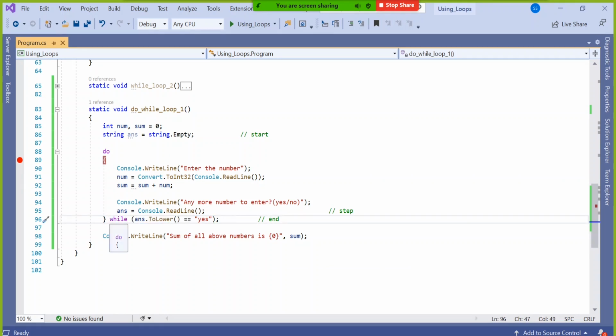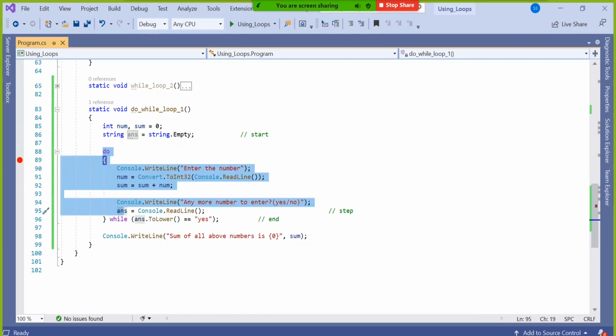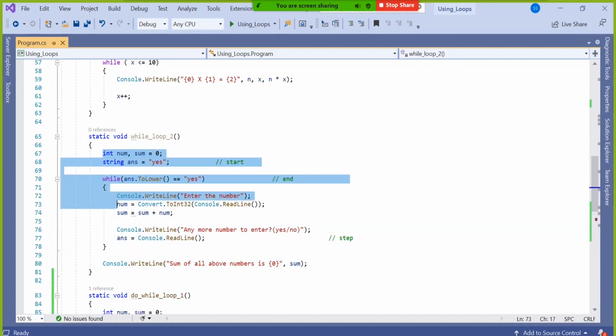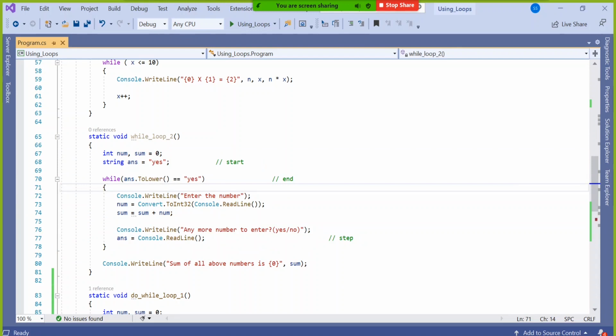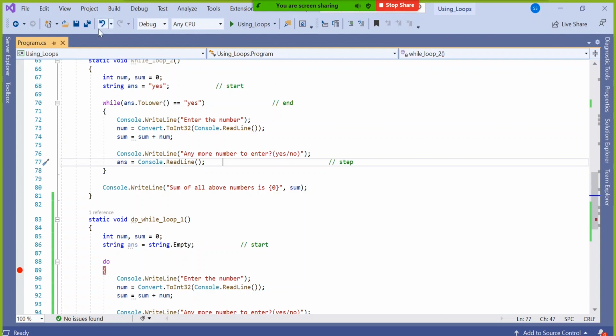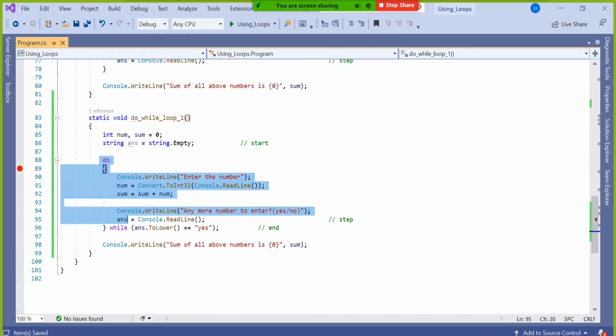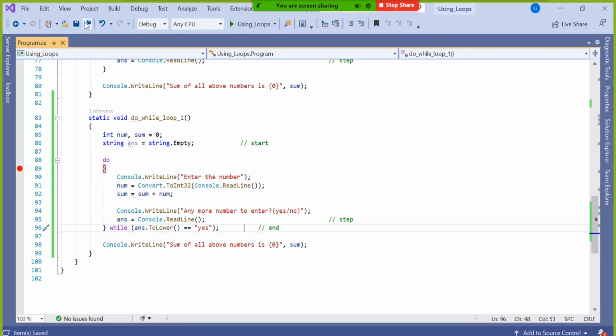So it says I will allow you to go to the top and continue again if the condition is matching. But the while loop says, while coming from top to bottom itself, if this condition is not matching, I will not even allow you the first time. So check the condition, then continue. Here it says continue and then check the condition to proceed further. Is that clear?